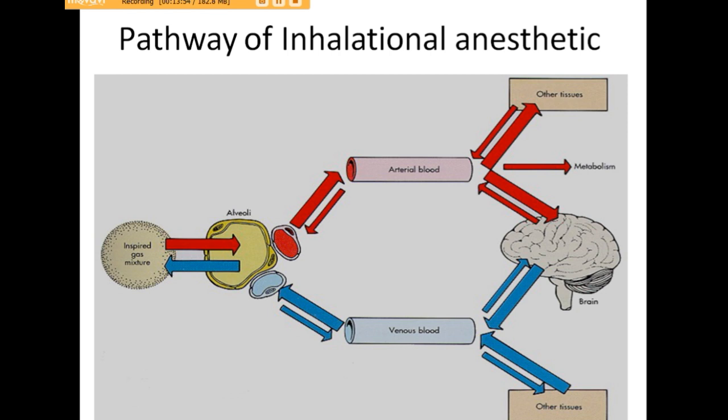From the alveoli to the pulmonary capillaries, the agent reaches the systemic circulation via arterial blood. It reaches the brain and also other tissues. From the brain, after induction, the blood takes up the anesthetic agent, and via venous blood it again reaches the alveoli, exhalation occurs, and the recovery of the patient takes place. So this is the pathway of inhalational anesthetic agents.